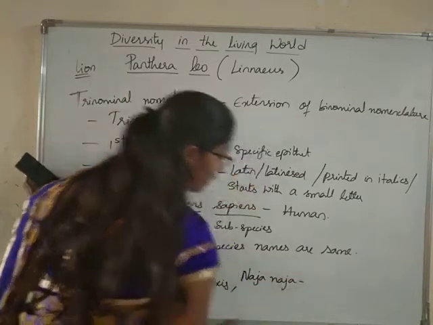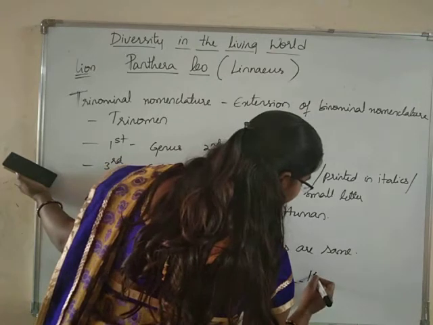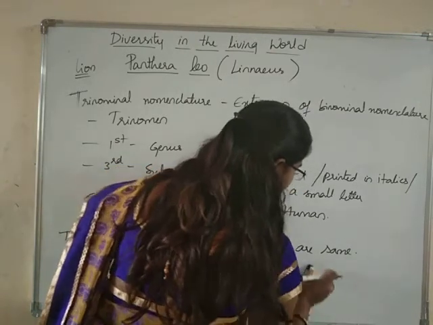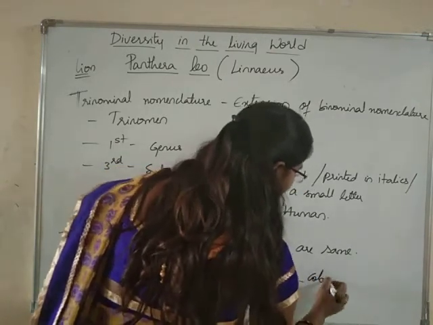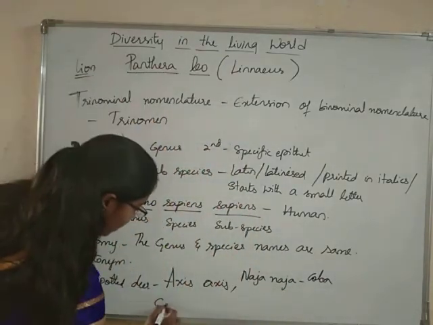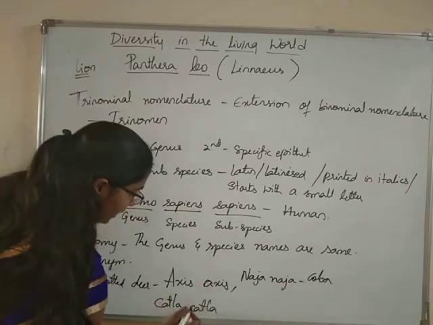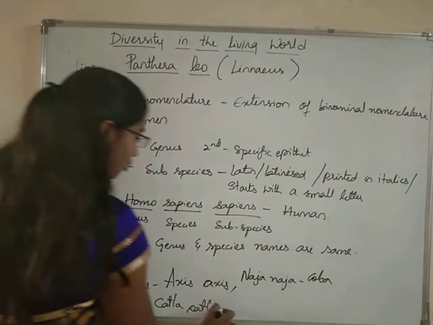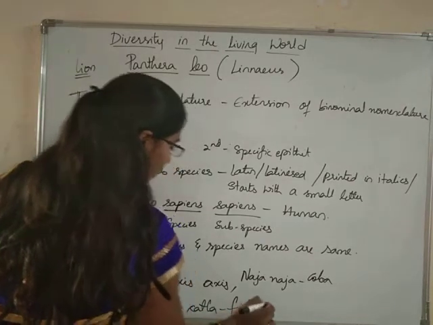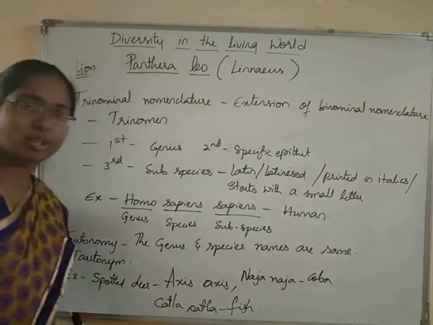Another example: Naja naja. It is the cobra. First word is genus, second word is species. Catla catla is the name of a fish. This is one type of fish. First word genus name, second word species name.